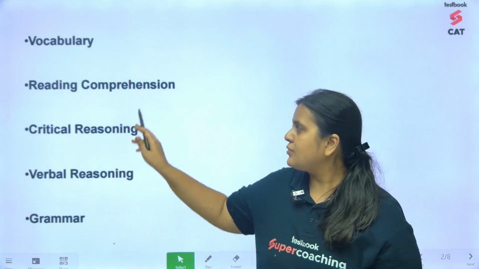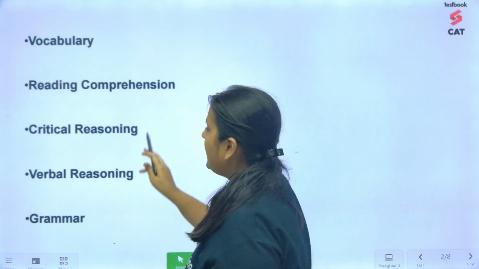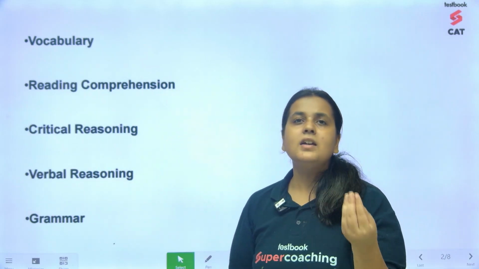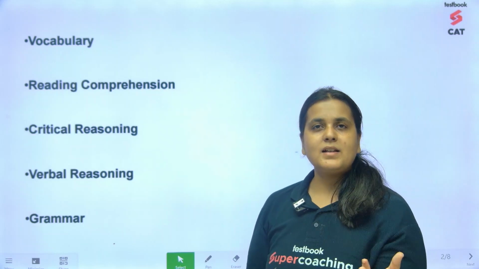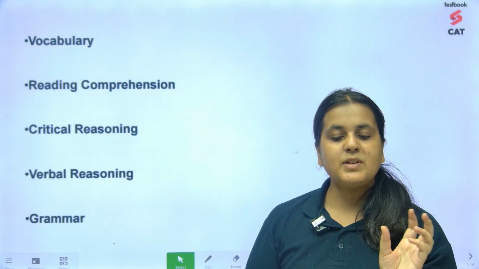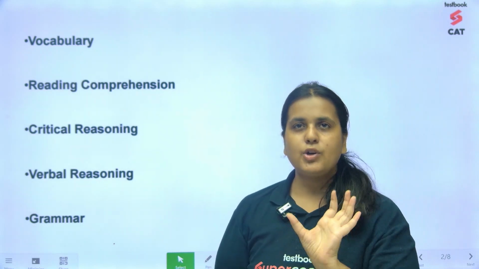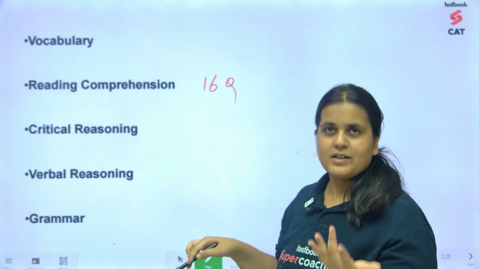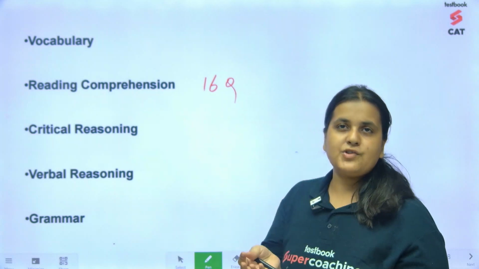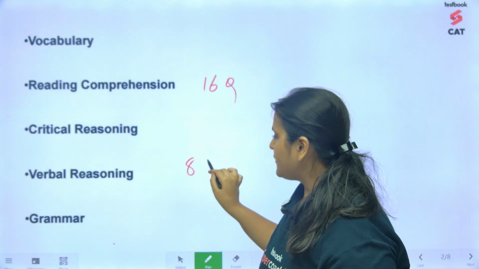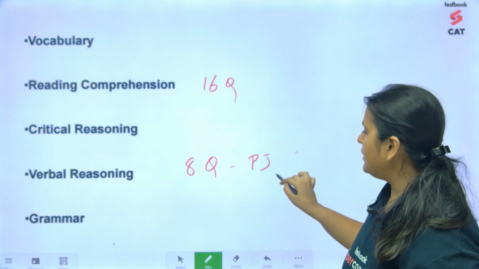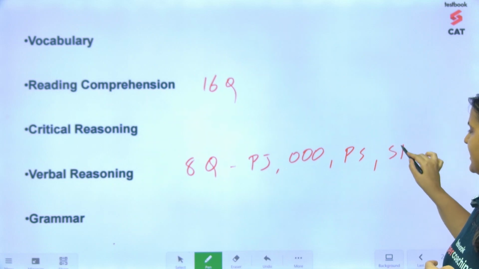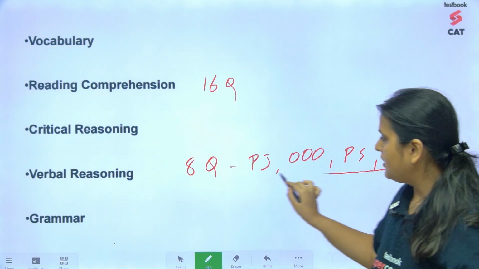They just focus on these two topics, reading comprehension and verbal reasoning. Okay, so reading comprehension and verbal reasoning. Verbal reasoning में आपके para jumbles, odd one out, para summary, para completion, sentence placement जो आते हैं, उस module को हम लोग verbal reasoning बोलते हैं. So if you look into the examination pattern, 16 questions आ रहे हैं आपके RC से, 4 RCs with 4 questions each, and there have been 8 questions from verbal reasoning, which includes para jumble, odd one out, para summary, and sentence placement, and you can also have para completion. So these are the areas.